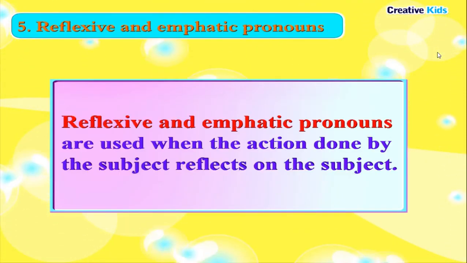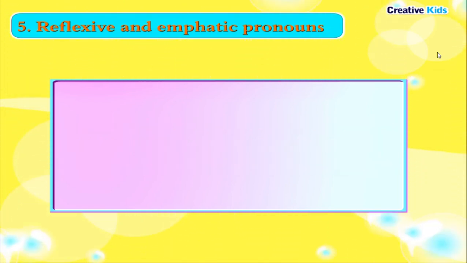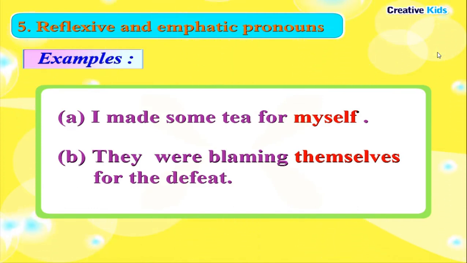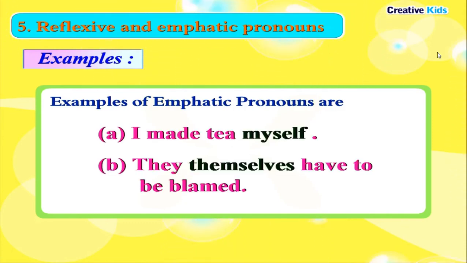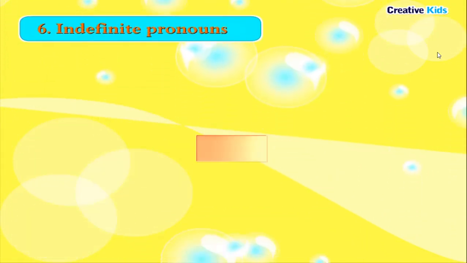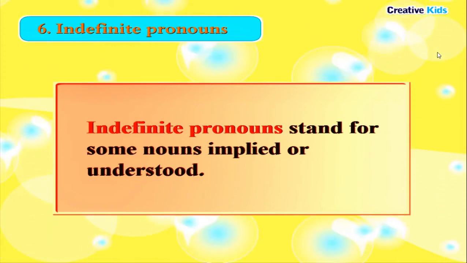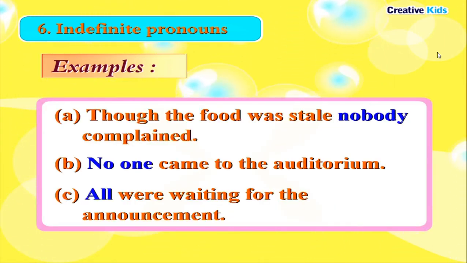Reflexive and emphatic pronouns are used when the action done by the subject reflects on the subject. Examples: I made some tea for myself. They were blaming themselves for the defeat. Examples of emphatic pronouns: I made tea myself. They themselves have to be blamed. Indefinite pronouns stand for some nouns, implied or understood. Examples: though the food was stale, nobody complained. No one came to the auditorium. All were waiting for the announcement.